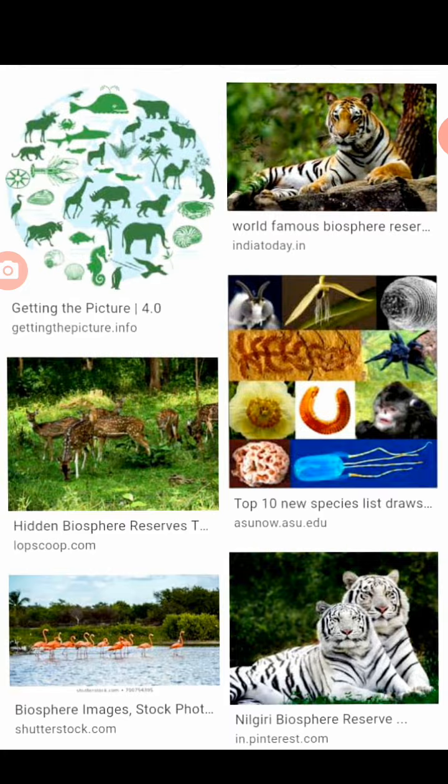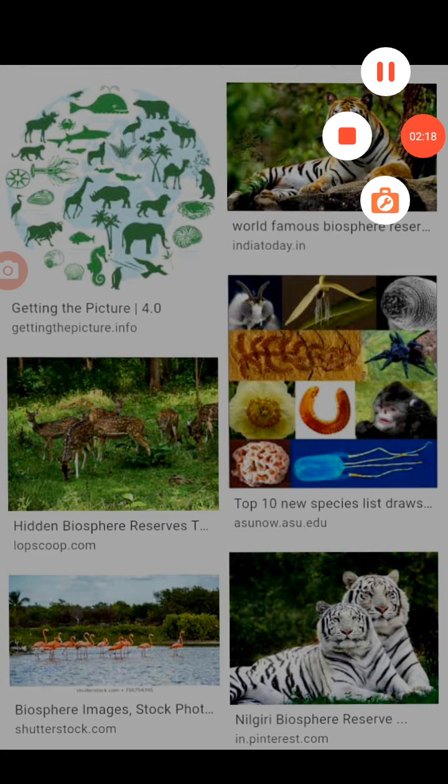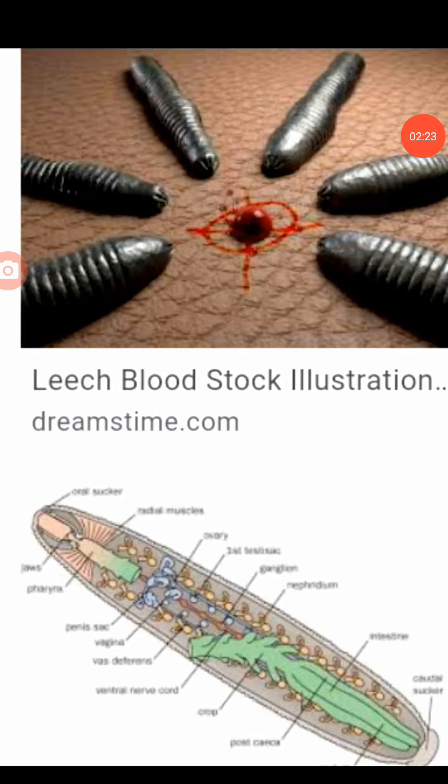Among the animals existing on the earth, in this chapter you will understand the structural morphology. Morphology is the outermost part, and anatomy is the study of internal organs, of an invertebrate, the leech, and a vertebrate, the rabbit. The scientific name of the Indian cattle leech is Hirudinaria granulosa, which belongs to the phylum Annelida.